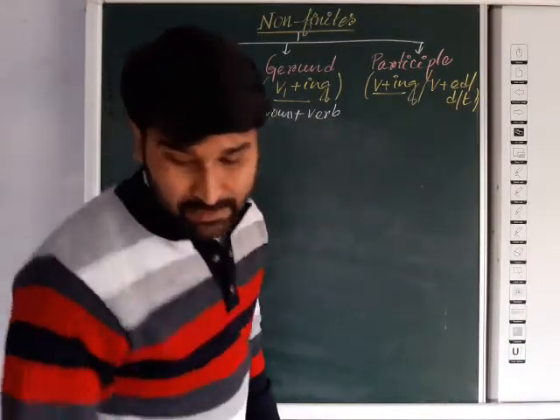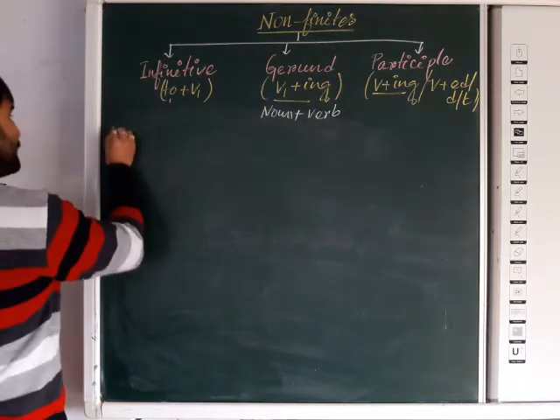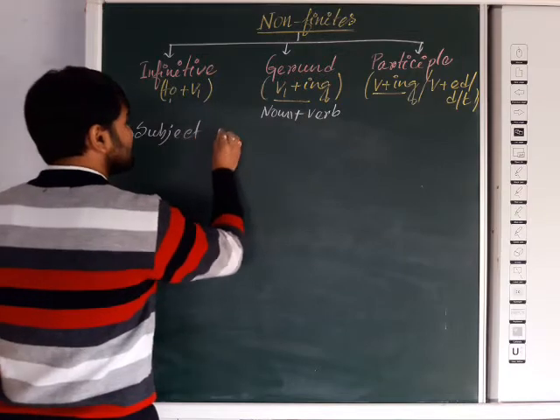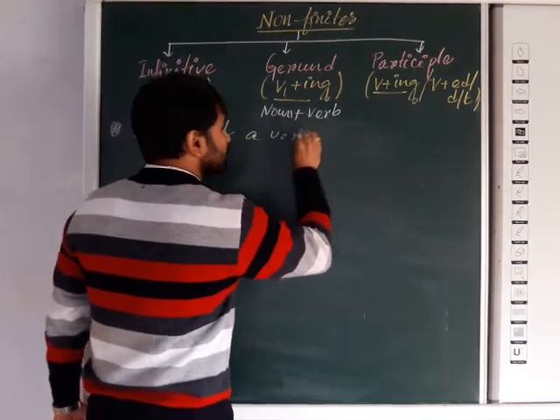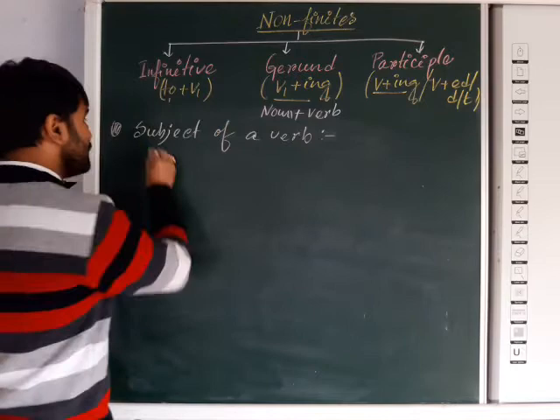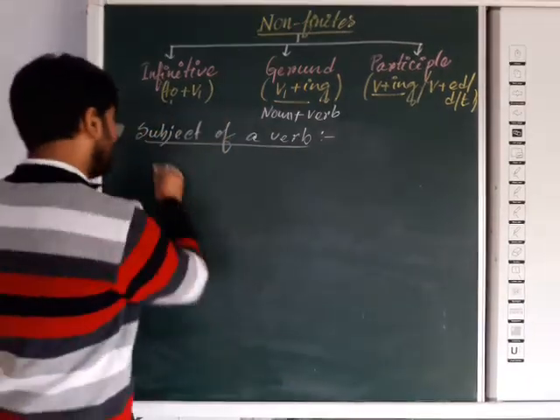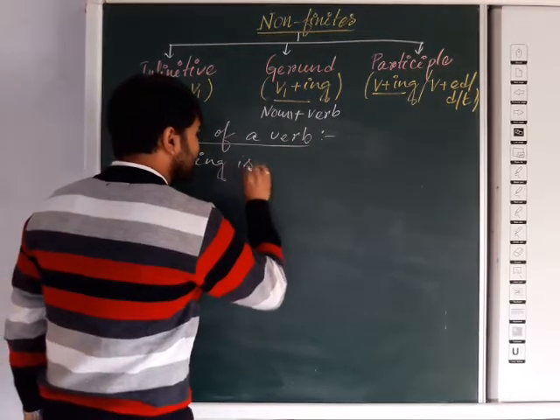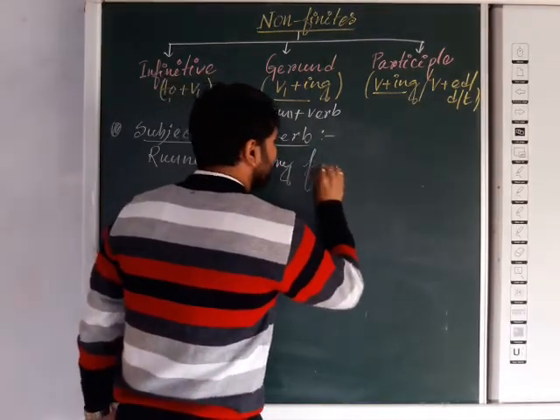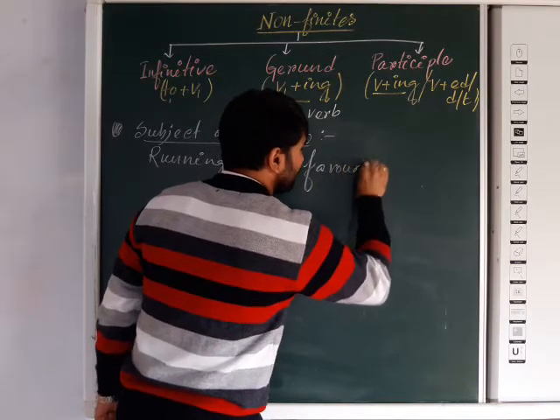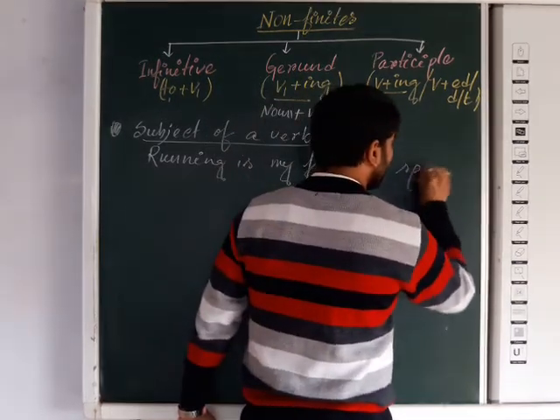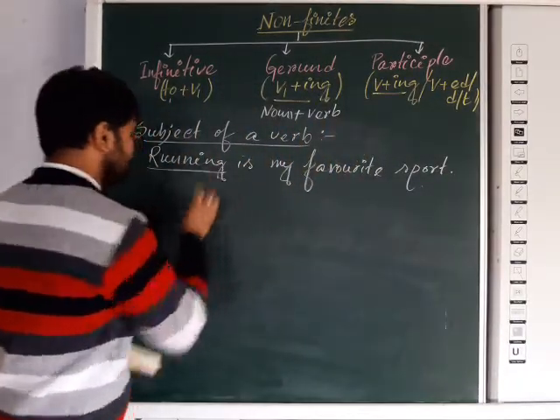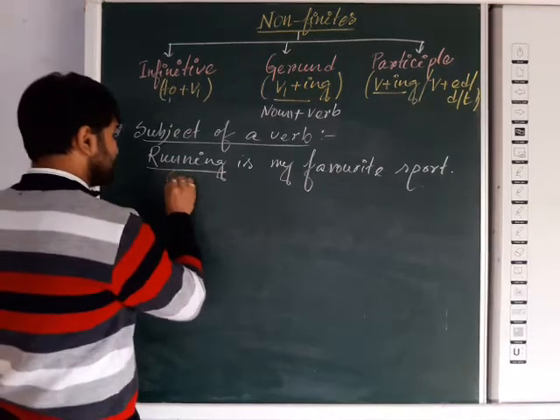So one example, just like subject of a verb. Here also we will discuss gerund. Gerund is sometimes used as a subject of a verb. How? If I say, running is my favorite sport. Can you tell me what it is here? Gerund. Gerund is a noun. Here it is gerund.